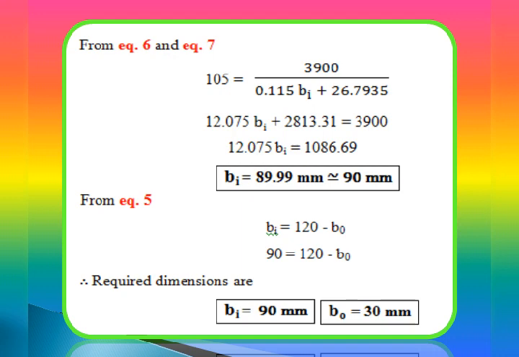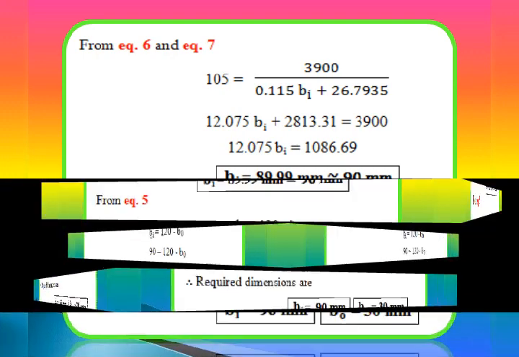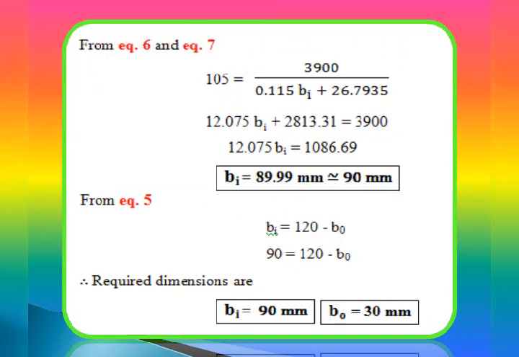Now, from equation number 5, the fundamental equation given, Bi plus B naught is equal to 120, that is Bi is equal to 120 minus B naught. Bi is 90, so 90 is equal to 120 minus B naught. So the required dimensions are Bi equal to 90 mm and B naught equal to 120 minus 90, that is 30 mm.